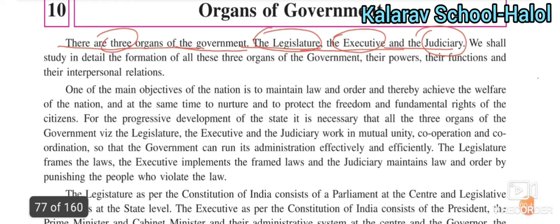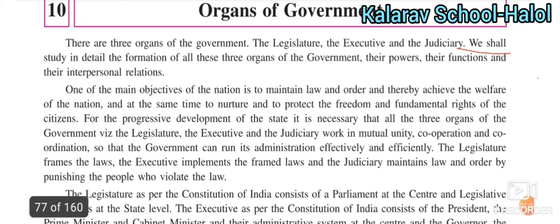Which three organs is a most important question for 1 mark. Friends, you must remember this. How many organs of the government are there? There are three organs of the government. Number one, legislature. Number two, executive. Number three, judiciary. These three organs of the government are there in India.